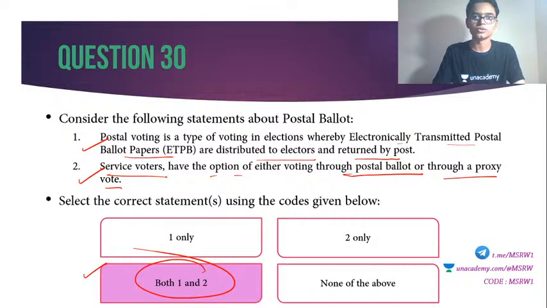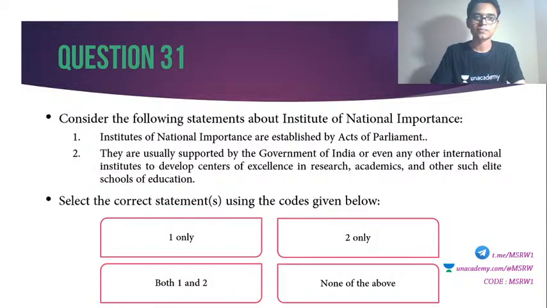I hope you understood. Okay, 31st question. I will take one more question after this and then probably end it. The last 8 questions I will take tomorrow. 31st question. Consider the following statements about Institute of National Importance, INI. 1. Institutes of National Importance are established by Acts of Parliament. 2. They are usually supported by the Government of India or even other international institutes to develop centers of excellence in research, academics and other such elite schools of education.